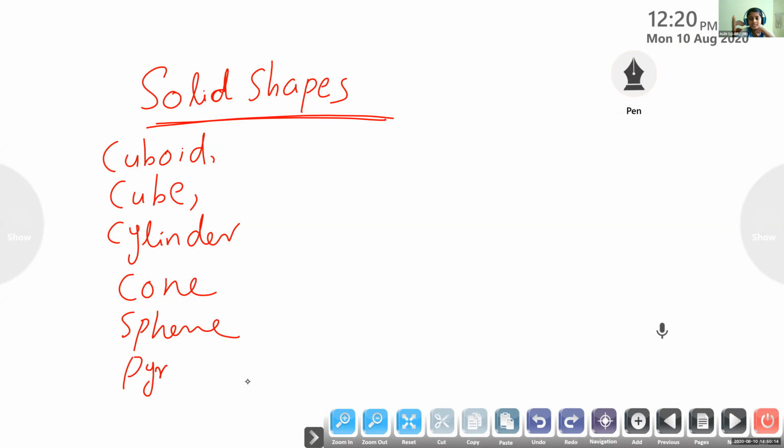All these are examples of solid shapes. You can write the examples of solid shapes.